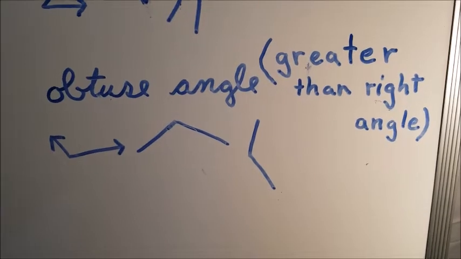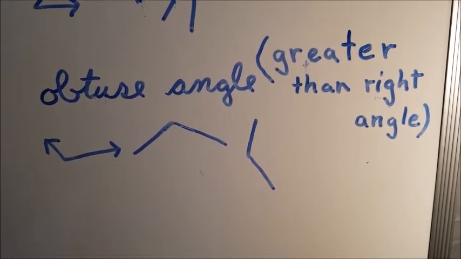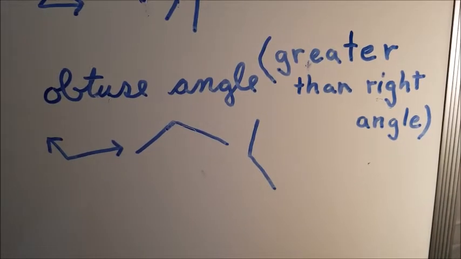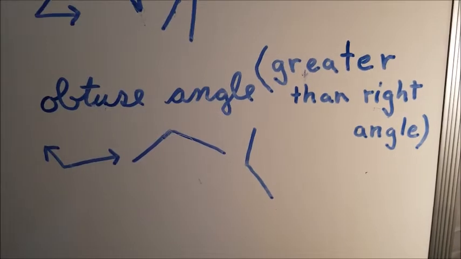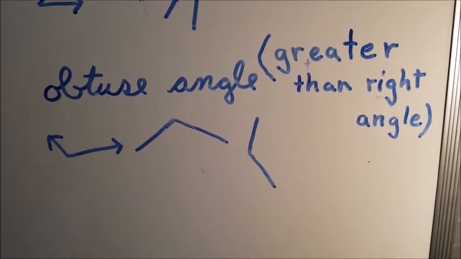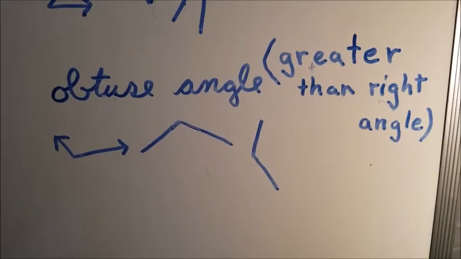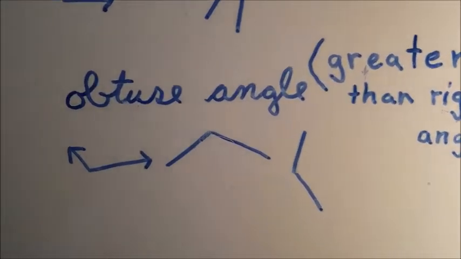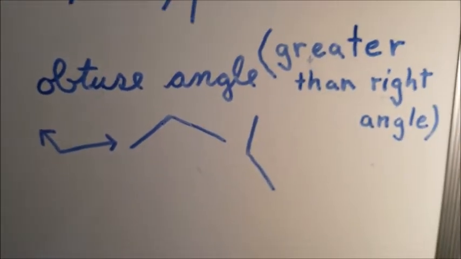So those rays or line segments have a big space, greater than a right angle, in between them. And so I can think of Mr. Hickey about how big I am compared to you guys. So I'm obtuse. And these are obtuse angles.